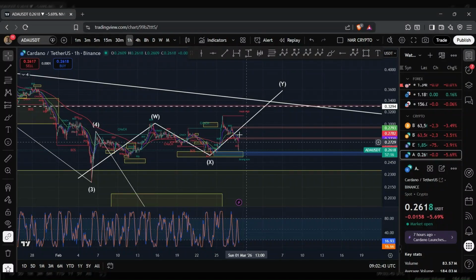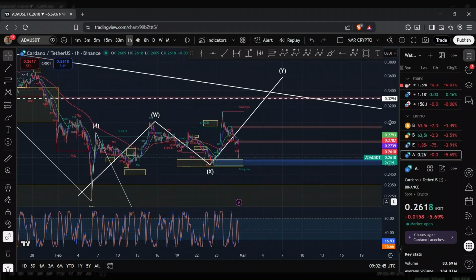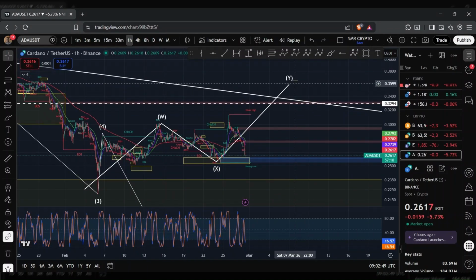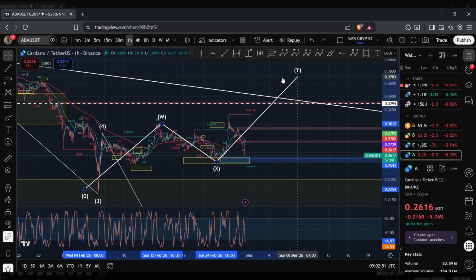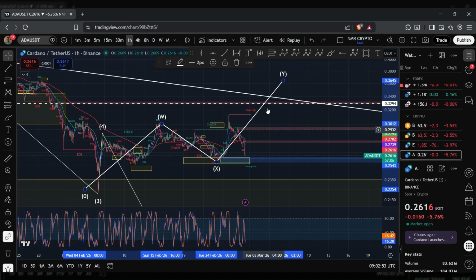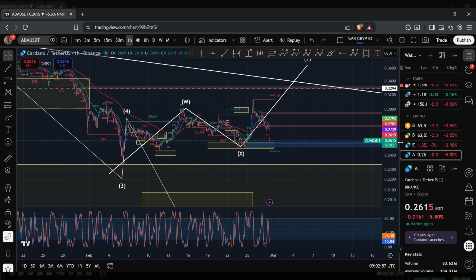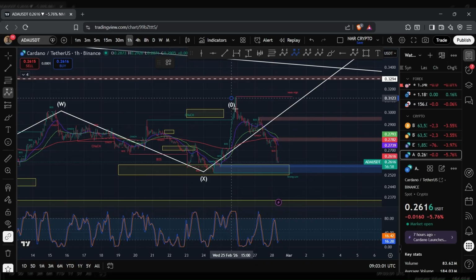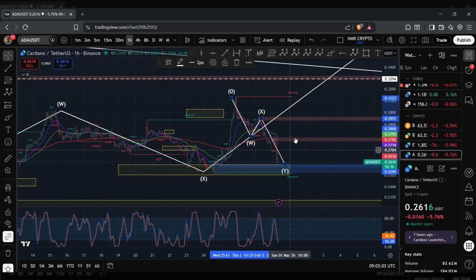So ADA currently finds itself on a downtrend, following from my previous update where I mentioned how I was tracking this WXR structure, and I mentioned how I was looking out for the price of ADA to be within this Y wave, which had the potential to reach around the 30-cent range. Now, as it stands, it looks like we have a correction that's forming, made up of a WXY structure.